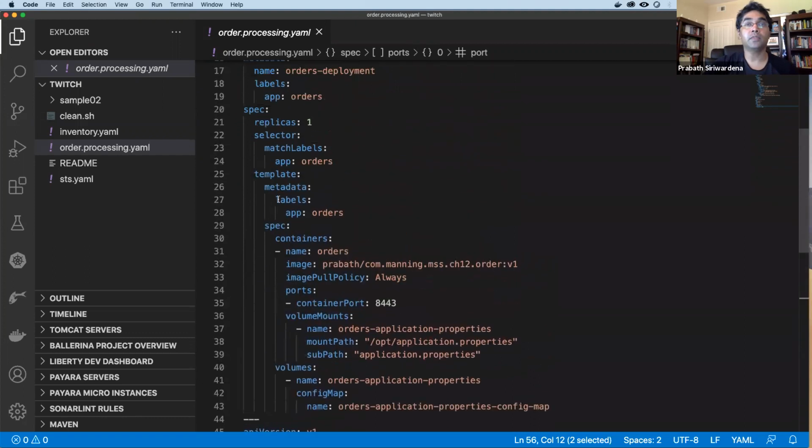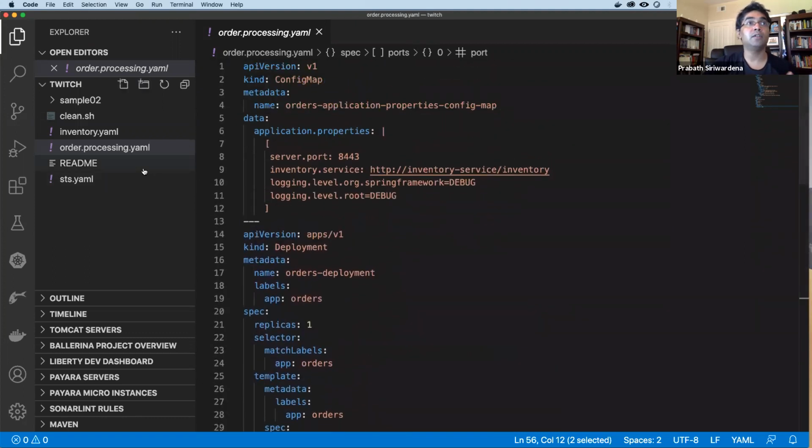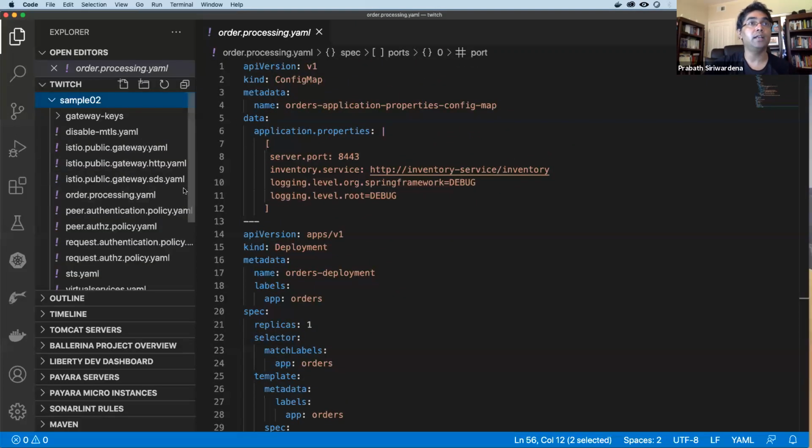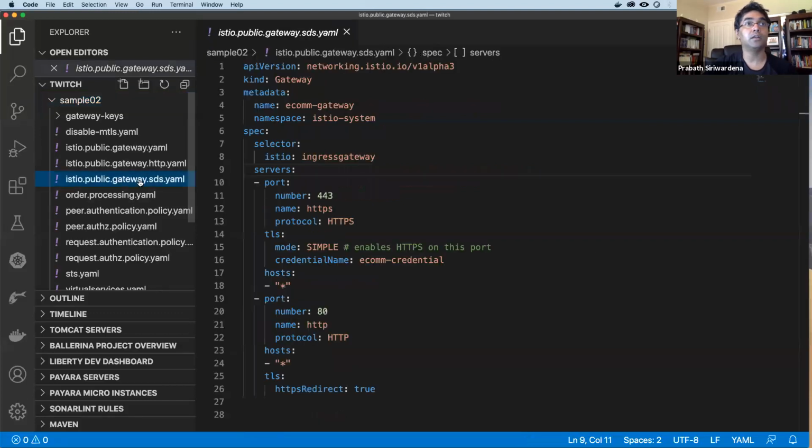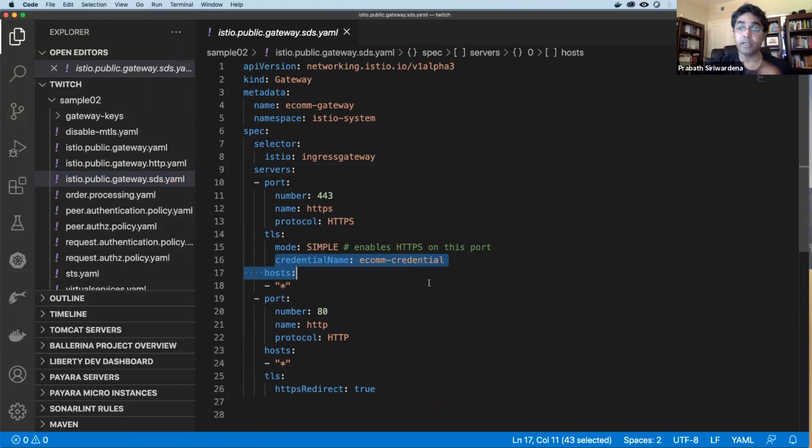Okay, so now one more thing. If you look at the gateway resource, here, this is how we set up the credentials, right? So you remember we created a secret called ecom credentials with the public and private key we generated. So we need to set the name of that credential here, right? So this is how you set up the Ingress gateway if we are using SDS, the secret discovery service, supporting